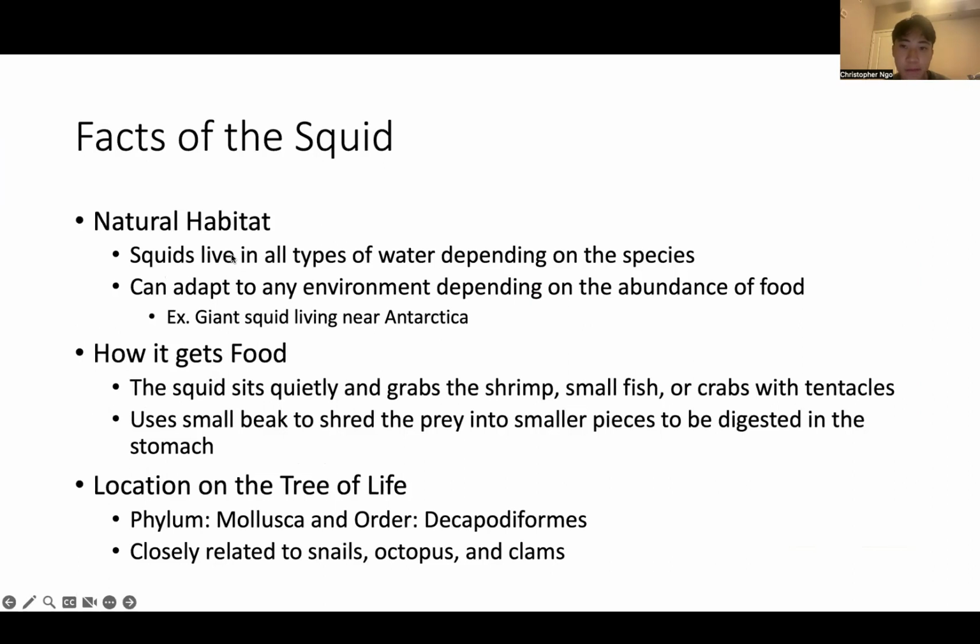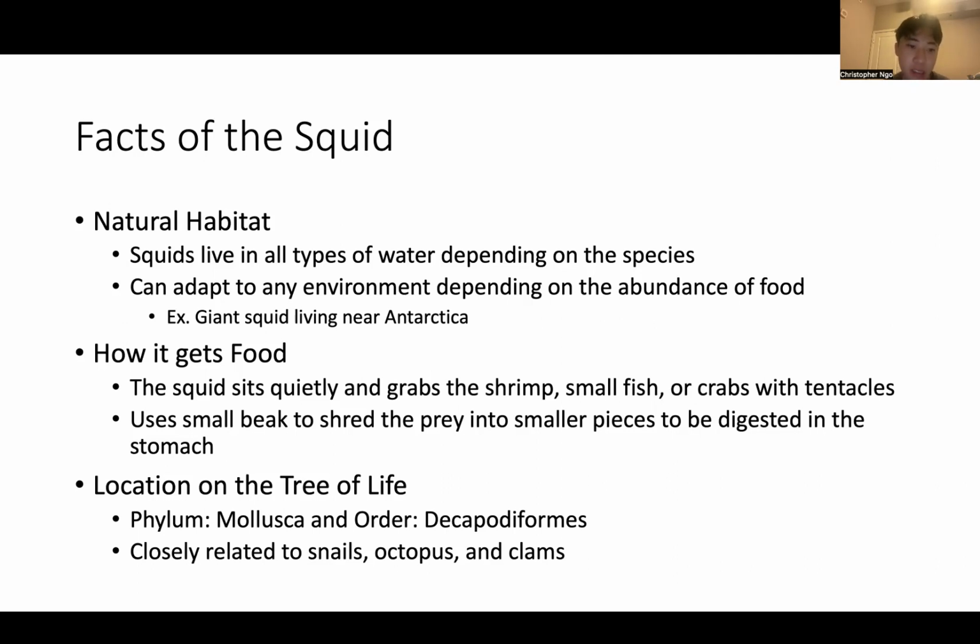Facts of the squid. Its natural habitat. Squids live in all types of water depending on the species. So like, they're very adaptable. They can live in hot water, cold water, salt water, or fresh water. So they basically go wherever the food is. And one example of a very large squid, one of the very adaptable squids, is the giant squid, and it lives in very cold waters. So that's one example.